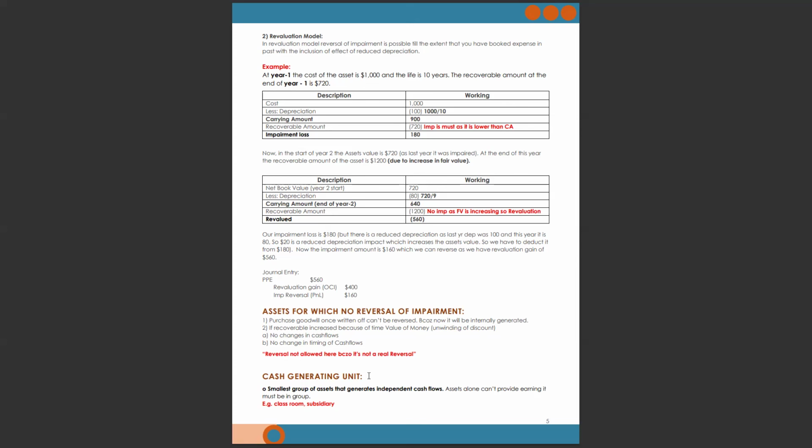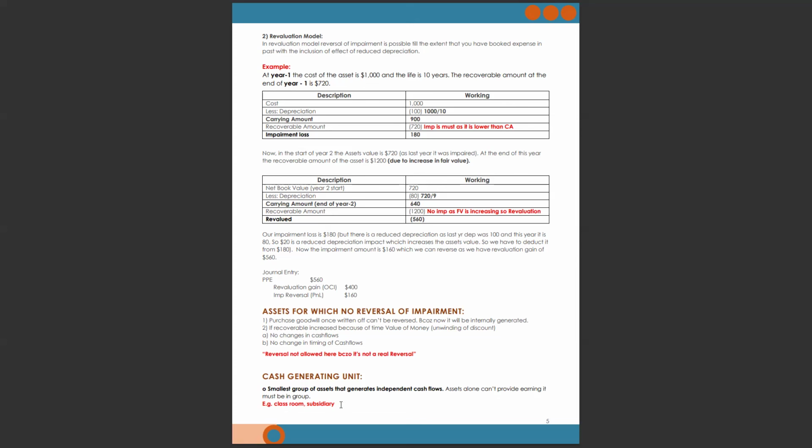Okay, now the cash generating unit. This is very important and the last topic of today's IAS 36. A cash generating unit is the smallest group of assets that generates independent cash flows. Assets alone can't provide earnings, they must be in a group. It means for a single asset you can't calculate cash flows, that's why it must be in a group.